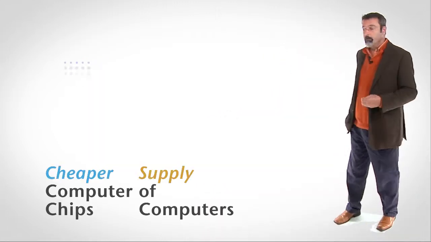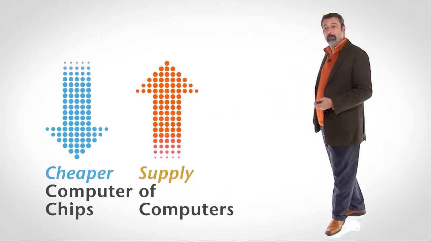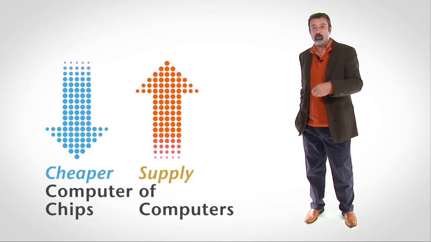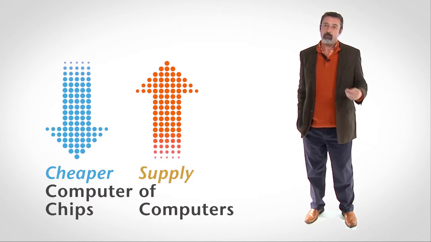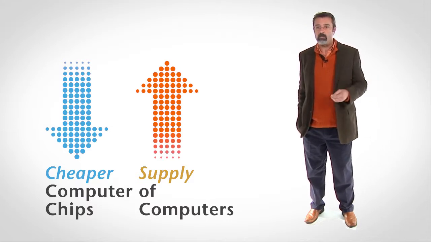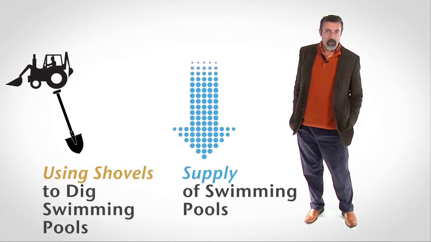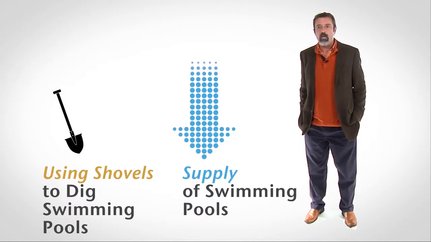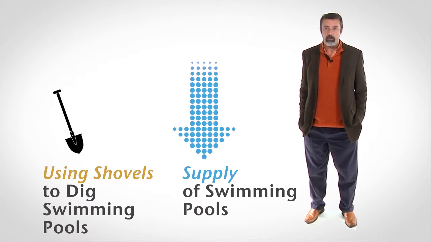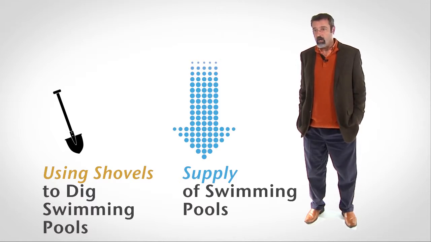For example, making computer chips cheaper makes it easier for computer producers to offer computers. Making computer chips cheaper increases the supply of computers. Using shovels instead of a backhoe to dig swimming pools makes it harder to produce swimming pools. So using shovels instead of backhoes decreases the supply of swimming pools.